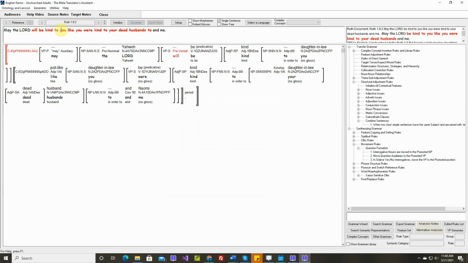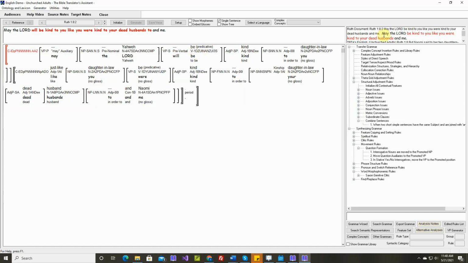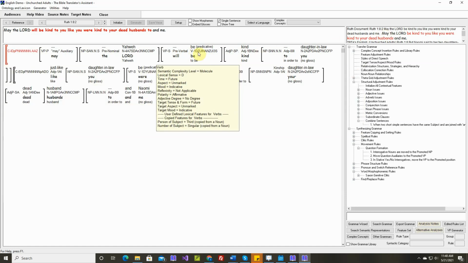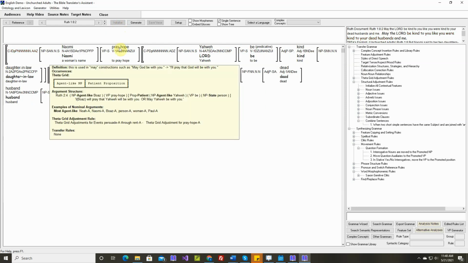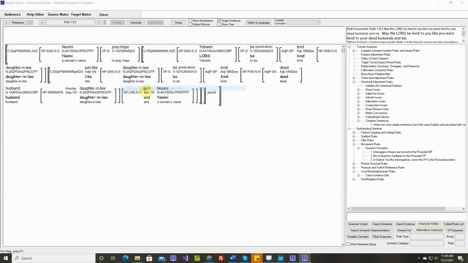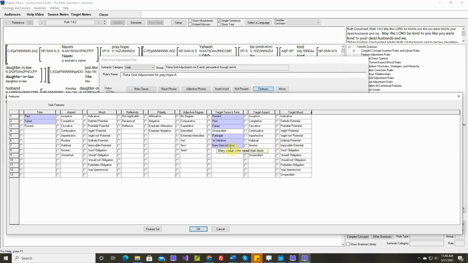May the Lord will be kind to you. Okay. When we use this "may" construction, we want this to just be the stem. Let's go back to this theta grid adjustment rule. And let's specify that the verb has to be a bare stem infinitive.